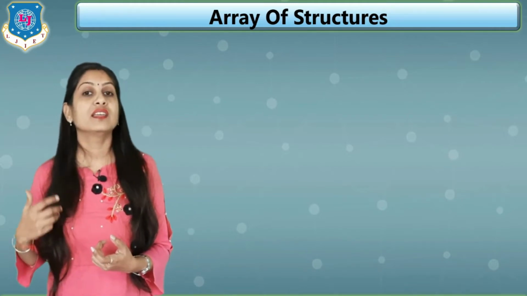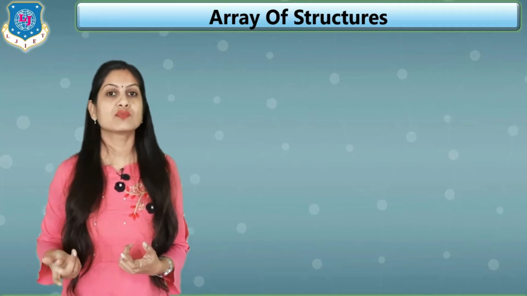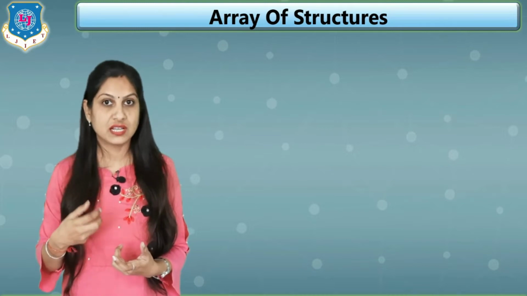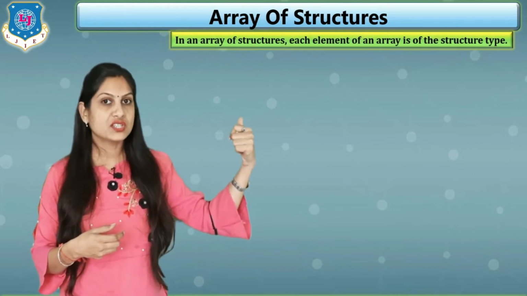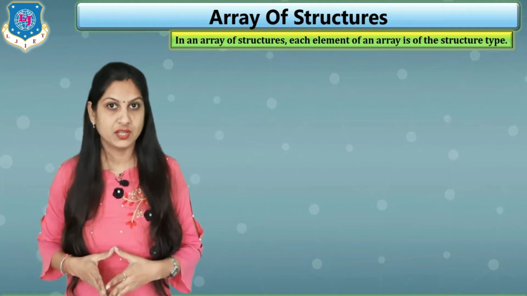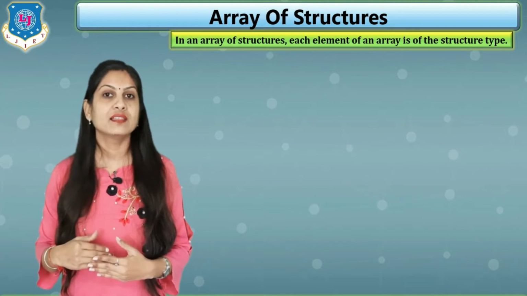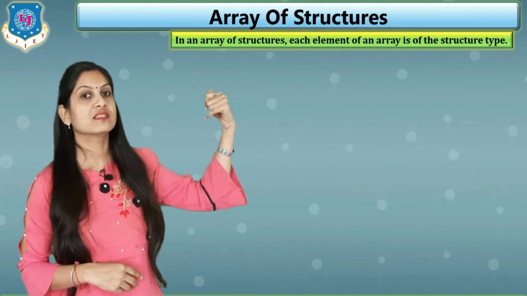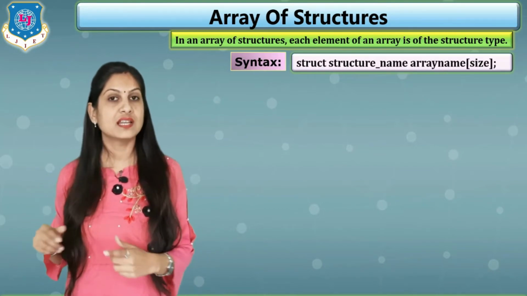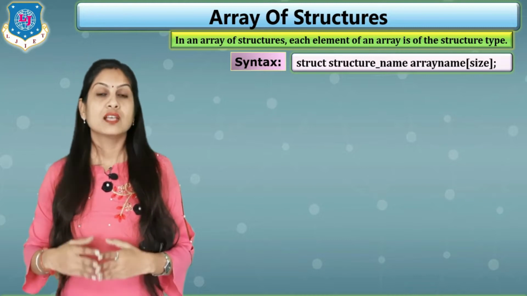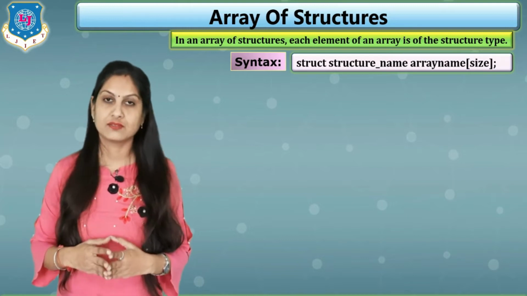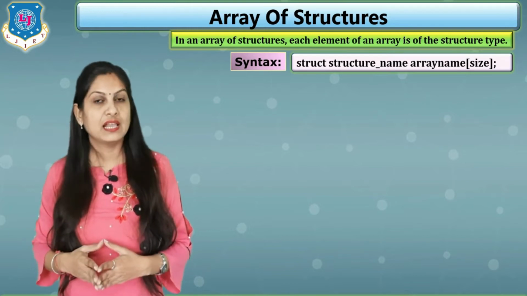But now the theory is changed. Array of structures, what does that indicate? Here the array elements are themselves structures. Clear? So in an array of structures, each element is of type structure. To write it, first we write the syntax: struct, then the structure name, then the array name, and inside square brackets we write the size. Suppose I want to store for 10 students, then we write size 10. For 50 students we write 50, likewise.